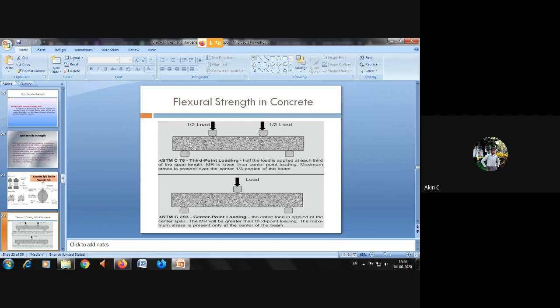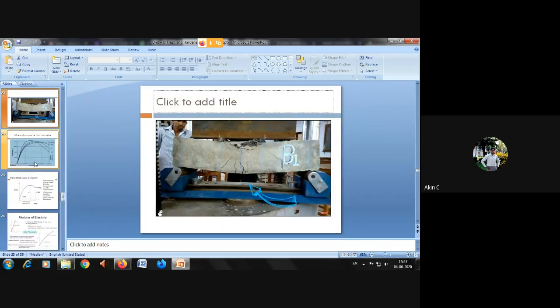When the load is applied, you can see some cracks. When the load is more, definitely a crack may occur in this particular region. So what is the bearing capacity? Everything we will check in the flexural strength. So this is the example. You can see the middle part has been applied. Two adjacent side load supporting agents have been kept, and two rods have been kept, and load is applied beneath the rods. The cube gets cracked and broken. I think this is a good type of concrete. This is how you can check the flexural strength of concrete.